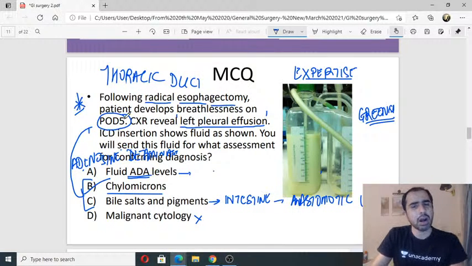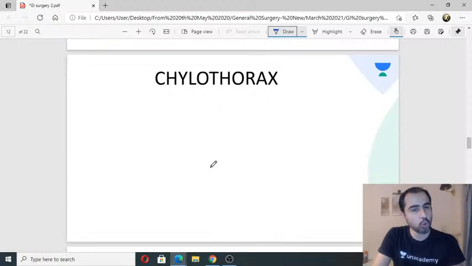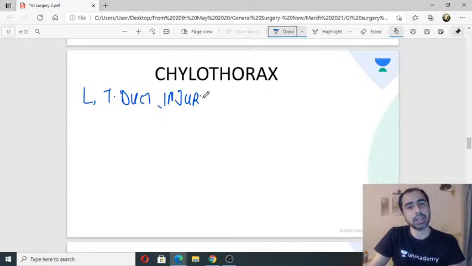Okay. How do I confirm? So let's do two things over here. One is chylothorax, which I told you. Chylothorax means thoracic duct injury. And thoracic duct injury will give me chylothorax or chylous effusion. How do I confirm that the thoracic duct is injured?